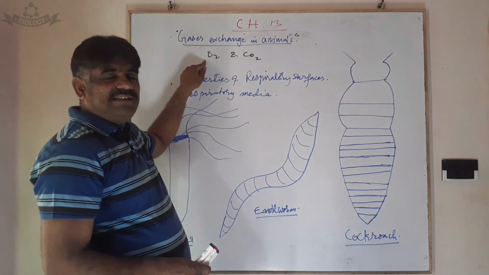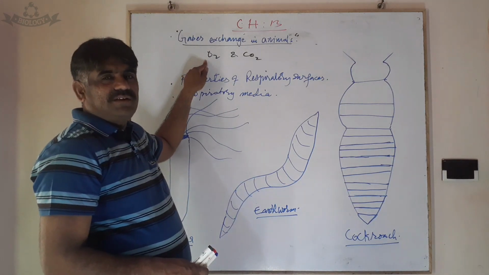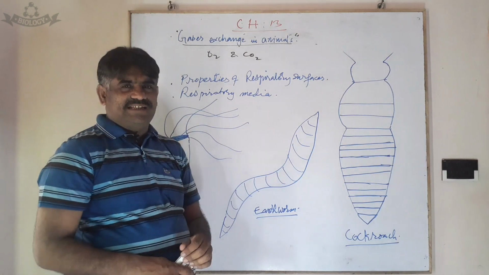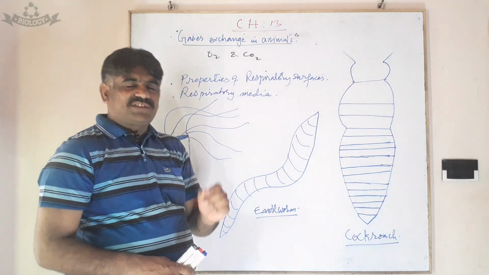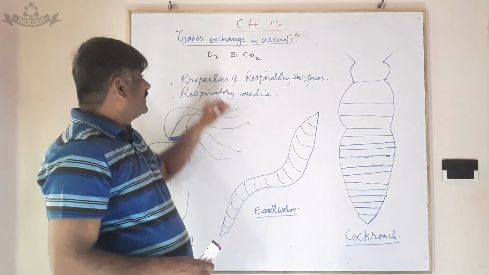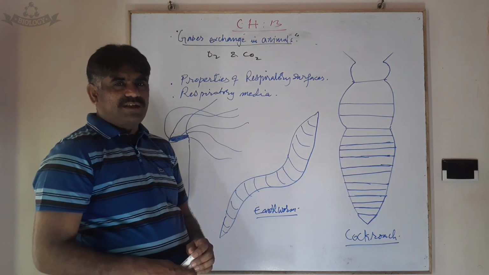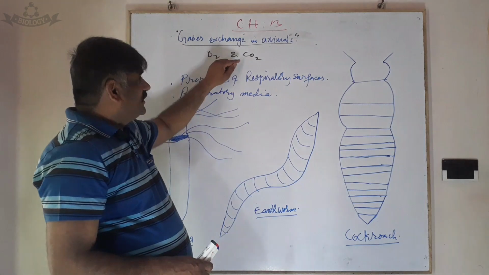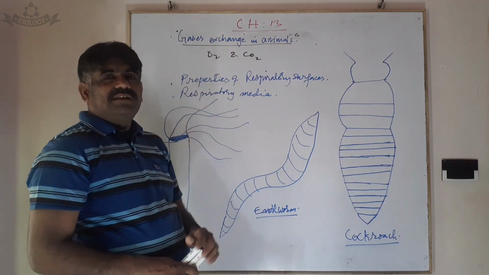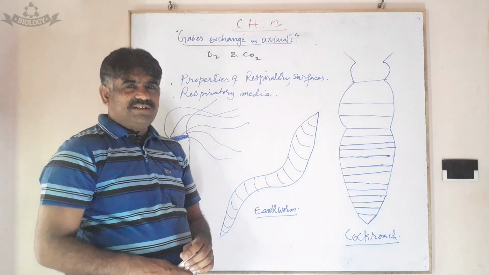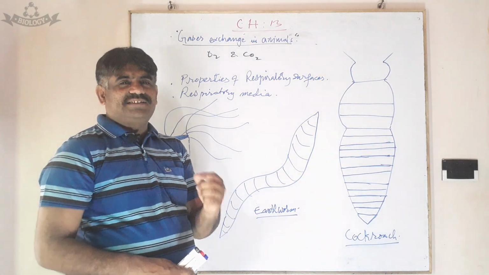Oxygen is necessary for the burning of organic food in the cells. That's why we take in oxygen from our environment. And meanwhile, in the cells, carbon dioxide is produced. It's poisonous, it's dangerous.